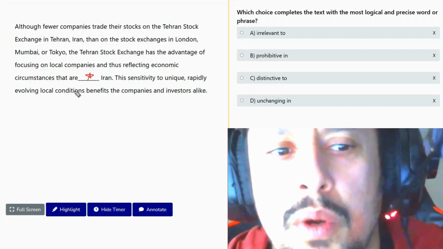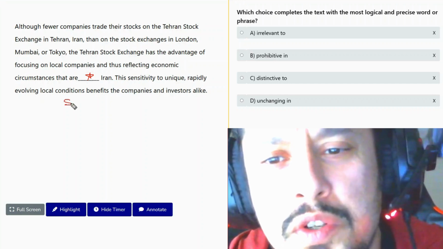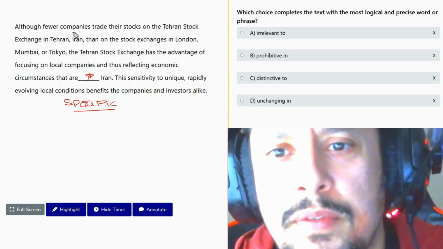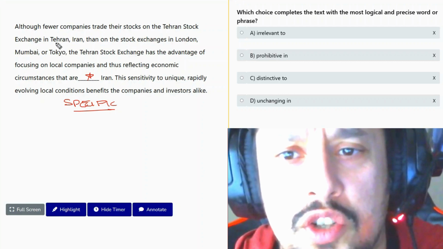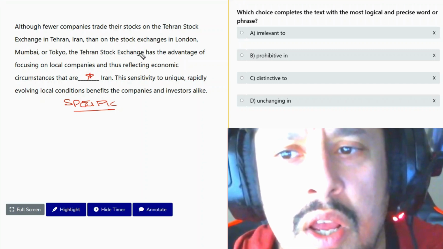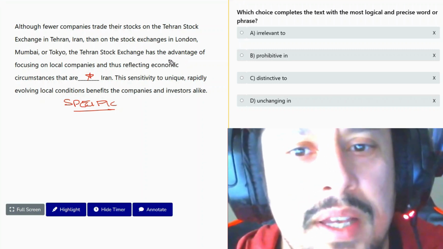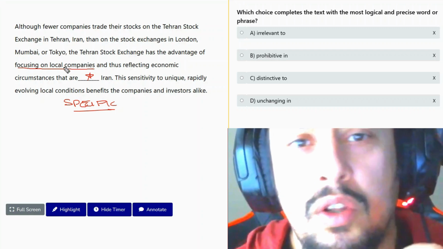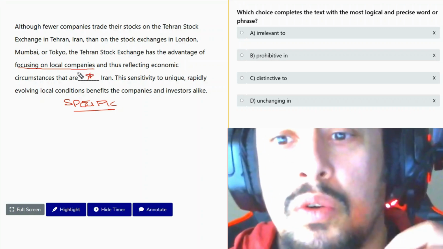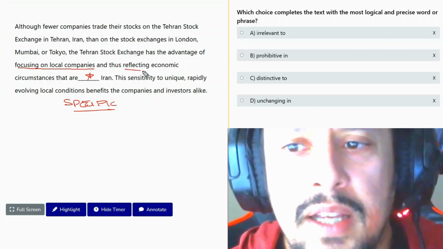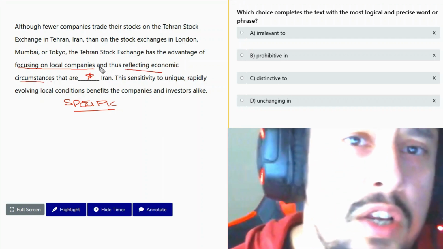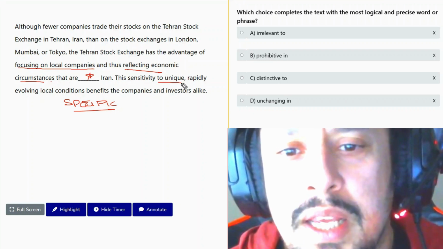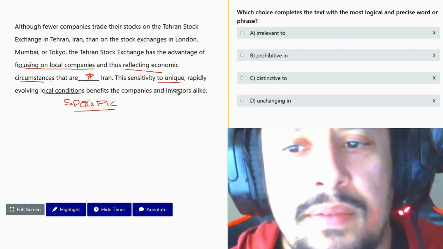Okay, what we want to say here is the word specific. This is the word that I want. And how did I get this? Although fewer companies trade their stocks on the Tehran Stock Exchange than on other stock exchanges, the Tehran Stock Exchange has the advantage of focusing on local companies. So if your stock exchange is focusing only on local companies, it should reflect the economic stances that are specific to that country because there are no other companies there. This sensitivity to unique, rapidly evolving local conditions benefits the company's investors alike.